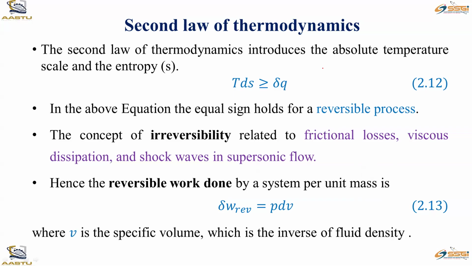We have this relation from the gas law: pressure P equals rho R T. This is one of the equations. The specific volume, small v, is equal to 1 over density.